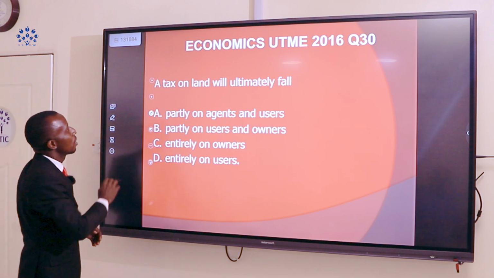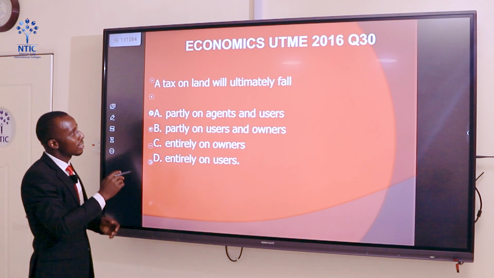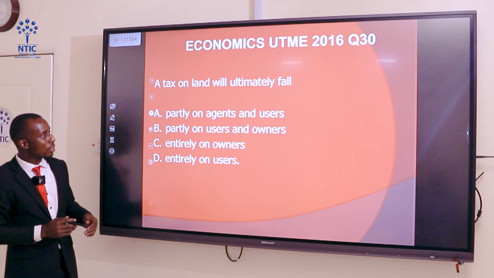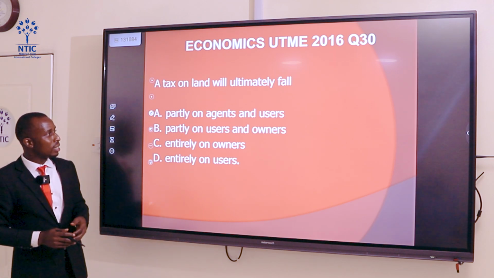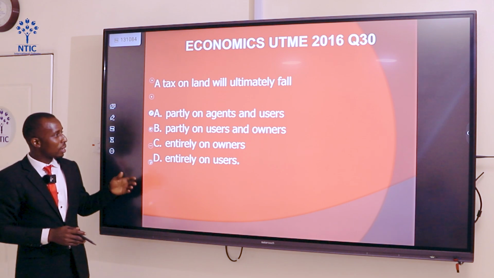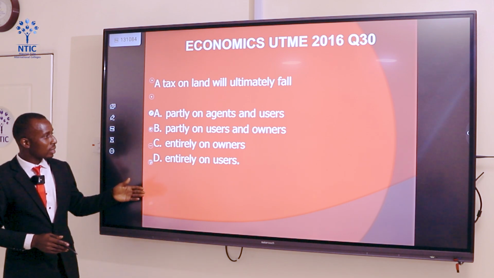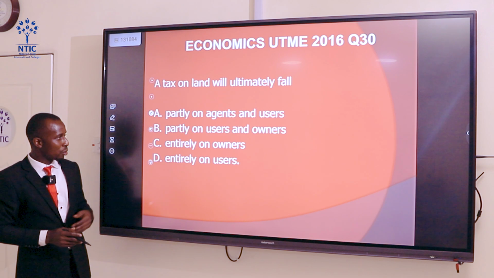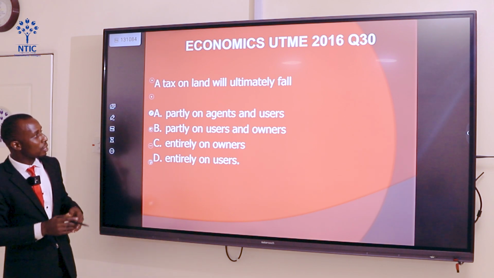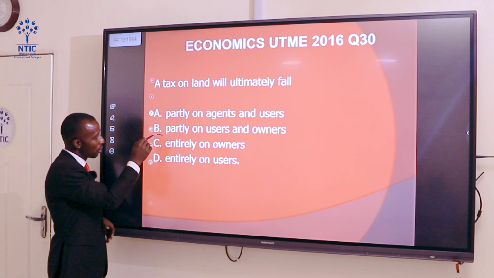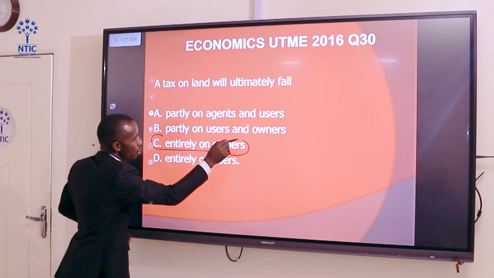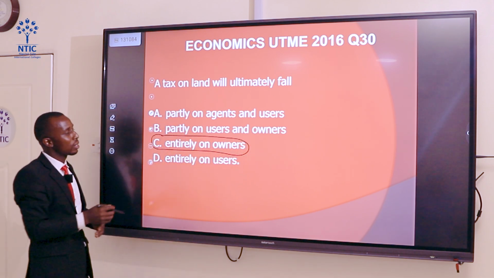Now let's take question 30. A tax on land will ultimately fall, is it partly on the agents and users, partly on users and owners, entirely on owners, entirely on users? The tax burden on land will entirely fall on the owners. The owners of land are the ones to bear the burden of the tax.